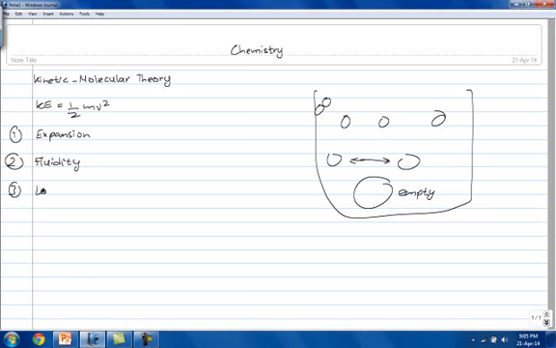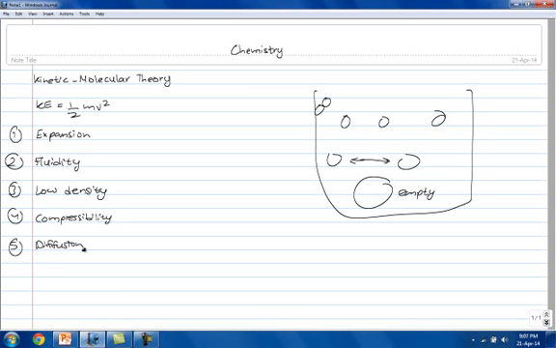The third property is that gases usually have a low density. This low density is caused by the far away gas particles. This results in a large amount of space having no gas particles, so there is a low density. The fourth property is compressibility. Because gas particles are far away from each other, we are able to compress them.